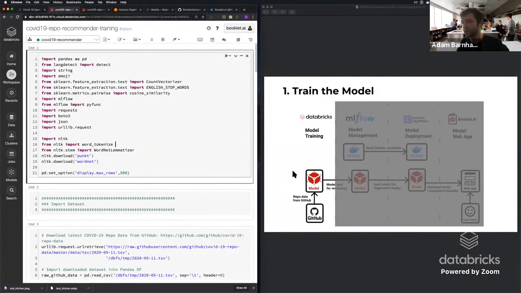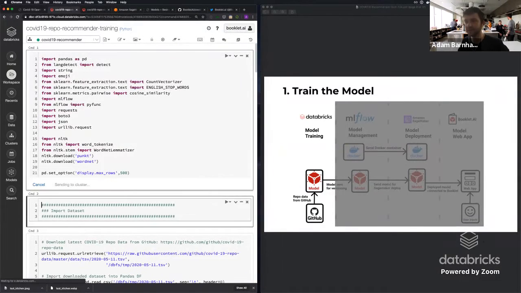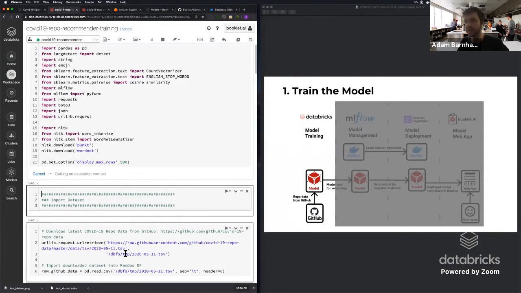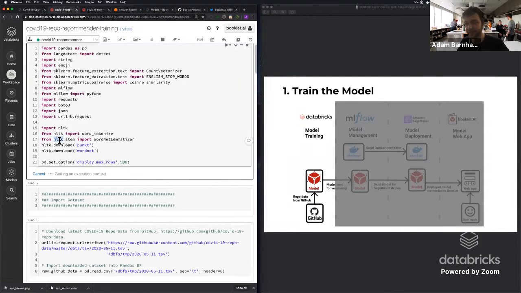So to get started, we actually need to find the data set. First we'll import a bunch of libraries in Python. Go ahead and get that kicked off. And one thing to call out is that one of the libraries we're using is NLTK, which is a text processing library. When you're doing that, you actually need to download some different pieces outside of the typical import statement. So in this case, we're downloading these two packages of text transformers. We'll talk about them once we use them.